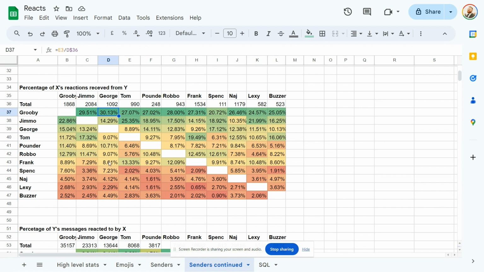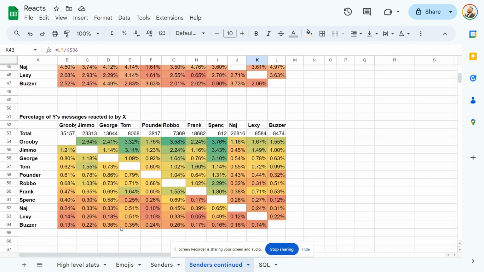Some outliers here. We've got Tom to Jimmo making up a high percentage of Jimmo's likes, making up almost a fifth of Frank's likes, and quite a lot of Buzzer's as well. And Frank, in return, making up quite a high percentage of Tom's and Lexi's as well, compared to those around him. Cool.